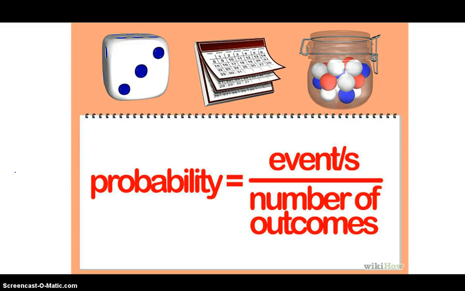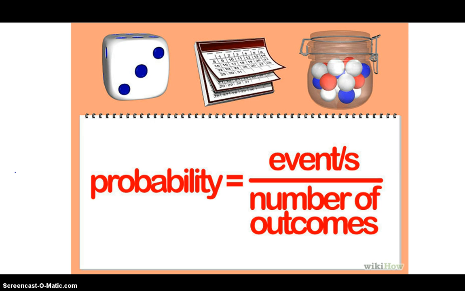Today we're going to continue our talk of genetics in Unit 10. This is going to be Section 3, and here we're going to talk about probability and Punnett squares and how that applies to genetics. So if you look at the big picture, probability is just the chance that an event or events is going to happen based on the number of possible outcomes that are present.